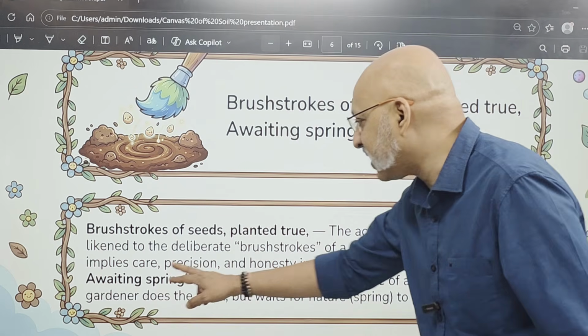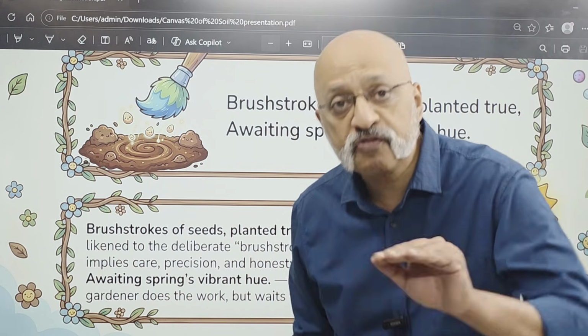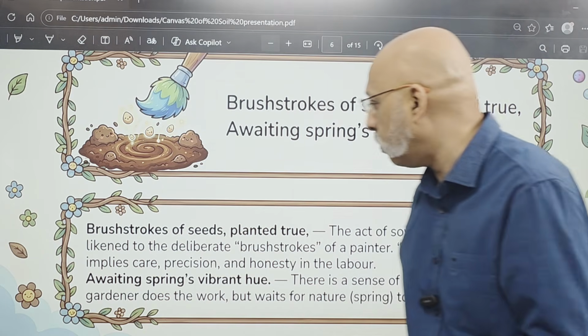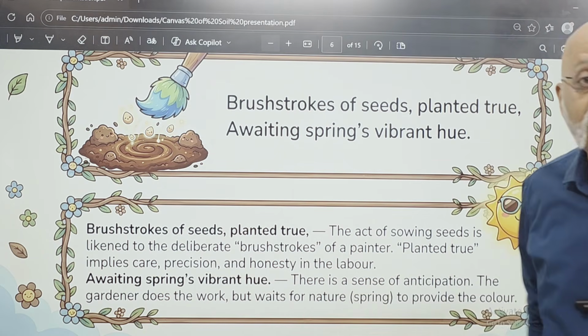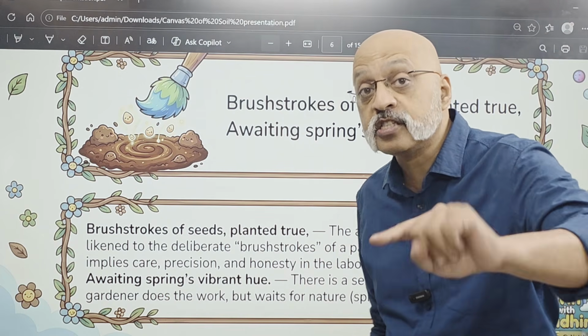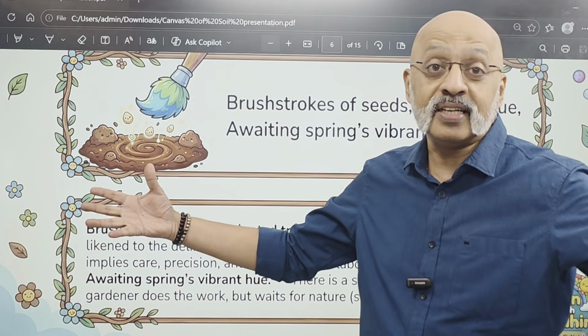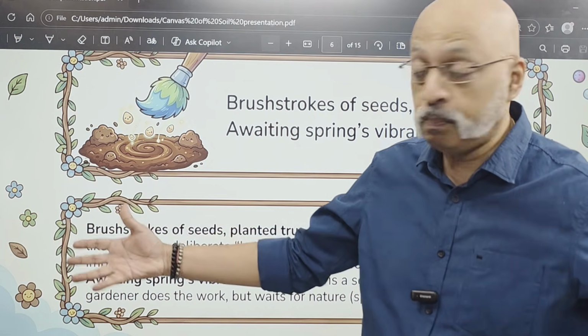Planted true implies care, precision, and honesty in the labor. Planted true, he's doing a very honest and sincere job. Awaiting spring's vibrant hue. Now, what does it mean? You are waiting for the spring season, because the spring season is when you actually see the plants and the trees and the flowers in full bloom, right?